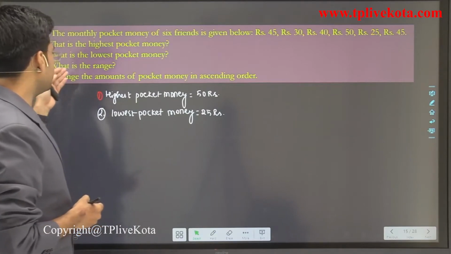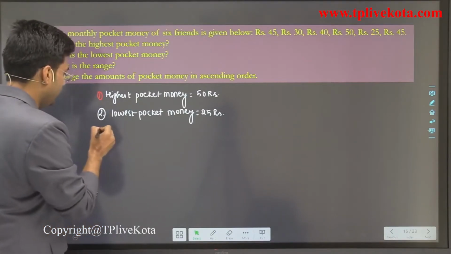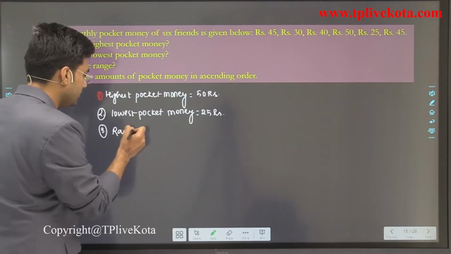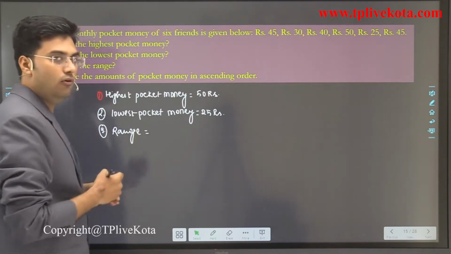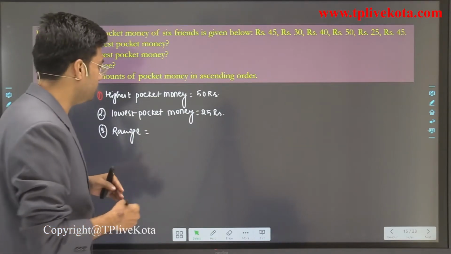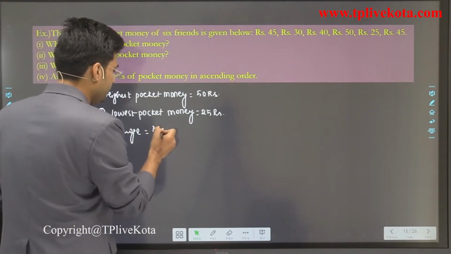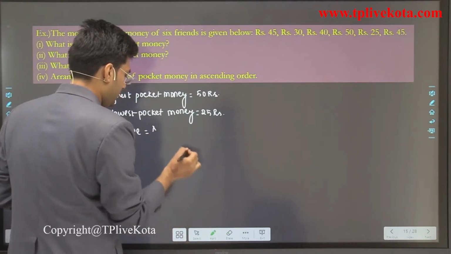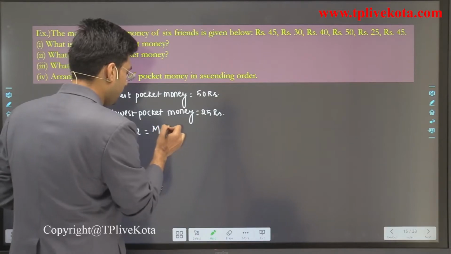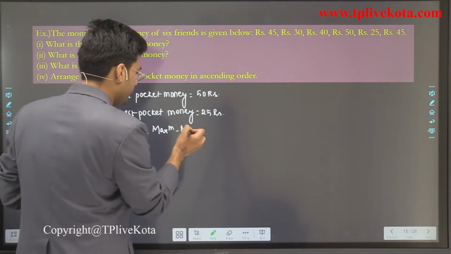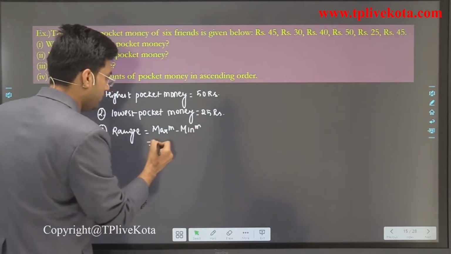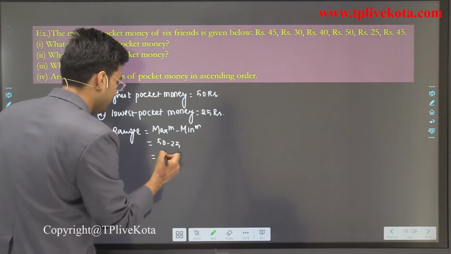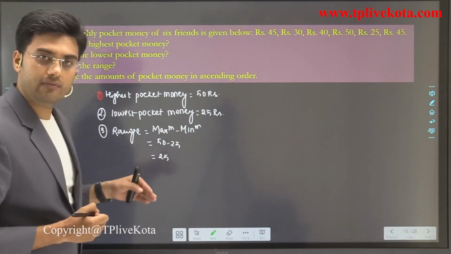Now what is the range? We know that range is the maximum value of observation minus the minimum value of observation. So it equals 50 minus 25, that is 25. So the range is 25 here.